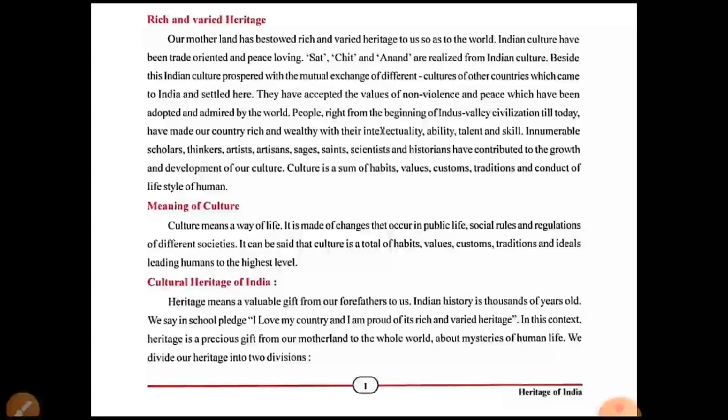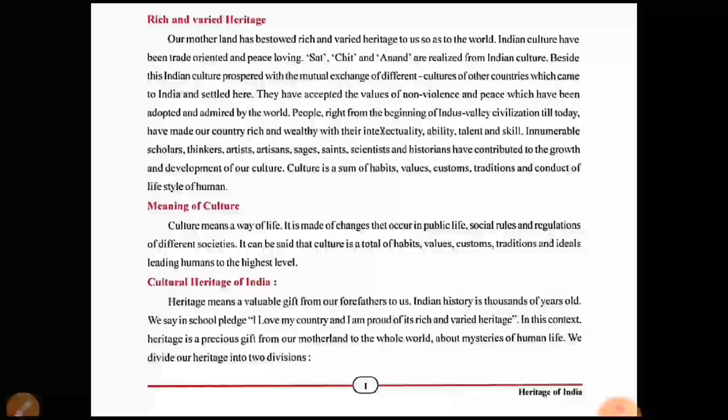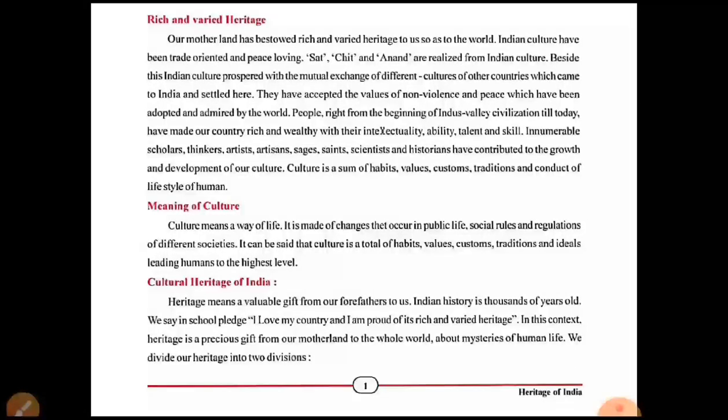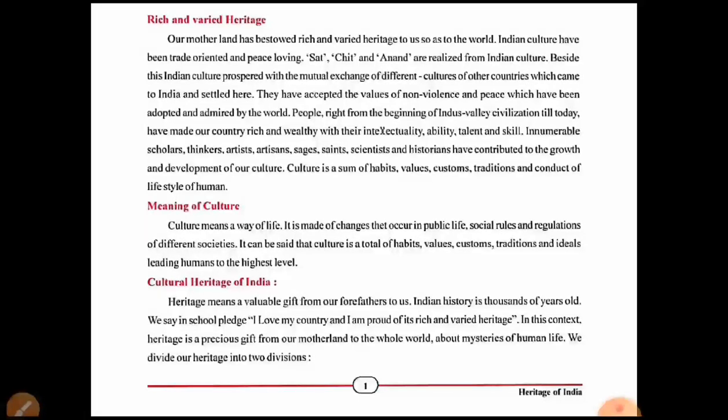The Indus Valley civilization, approximately 5,000 years ago, developed at the banks of river Indus. So from that time till today, the people developed the culture with the help of their intellectual ability, talent, and skill.